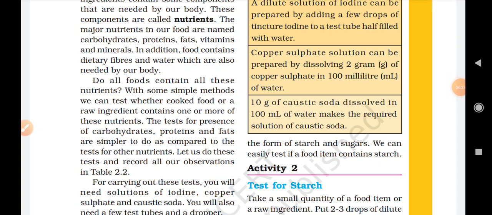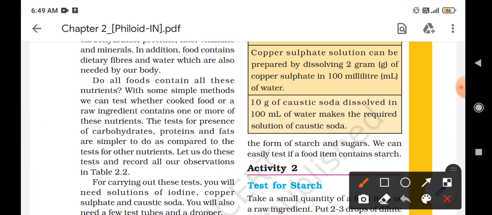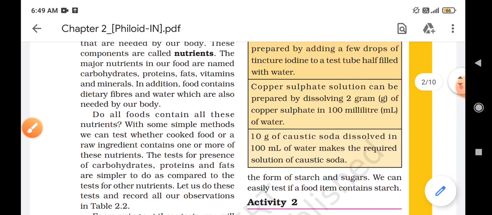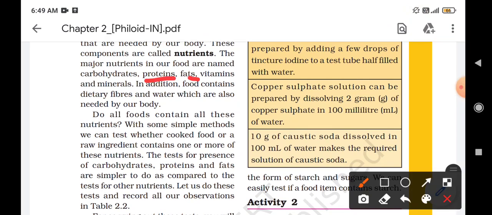Okay, so now we have understood why we have different types of food in our daily meal, because we get different types of nutrients from the different sources of food. The nutrients that are needed by our body are carbohydrates, proteins, fats, vitamins, and minerals.